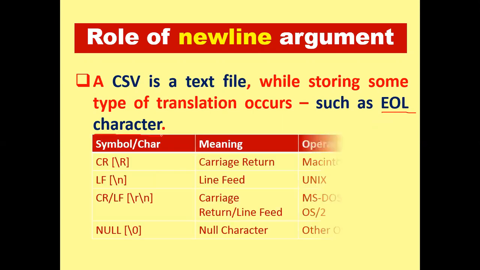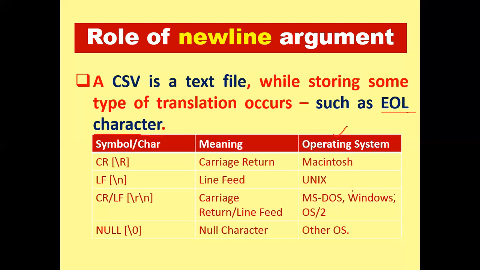And this is a table which shows different kinds of operating systems: Macintosh, Unix, MS-DOS, Windows, and others.